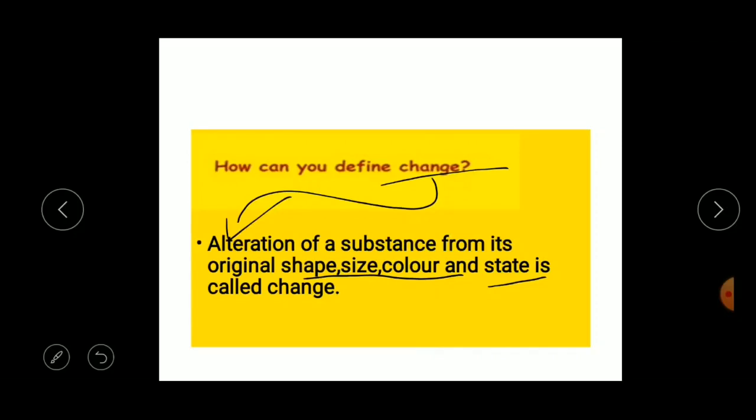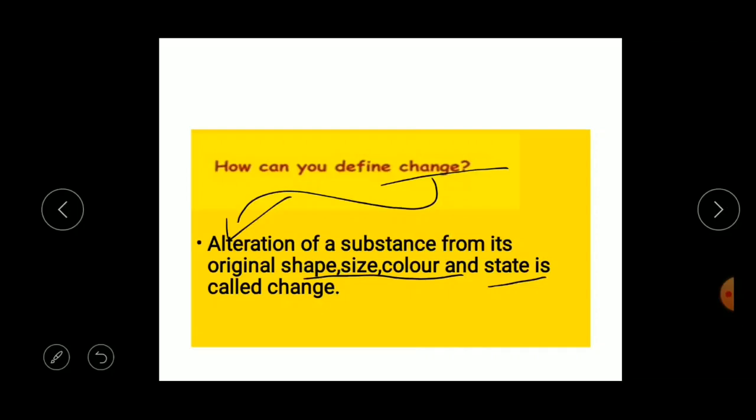The raw vegetables brought from the market change into a delicious dish after cooking. The cubes of ice used to chill your soft drinks are formed by freezing water. A dark room is bright again when you switch on a bulb. In fact, almost all living and non-living things undergo a change.